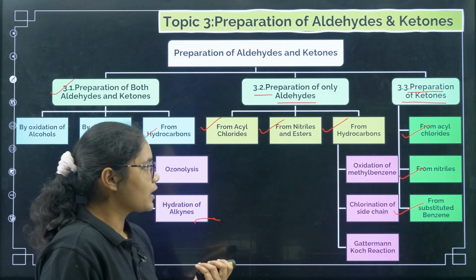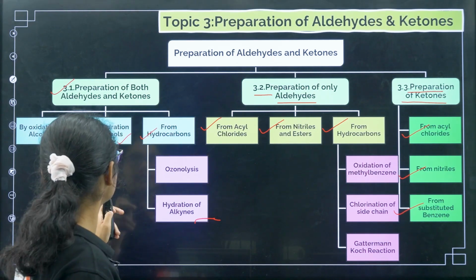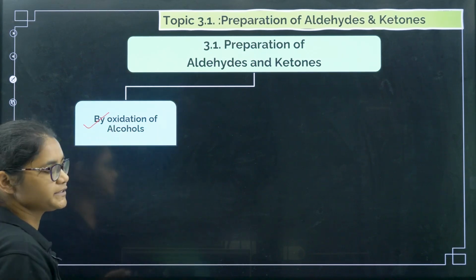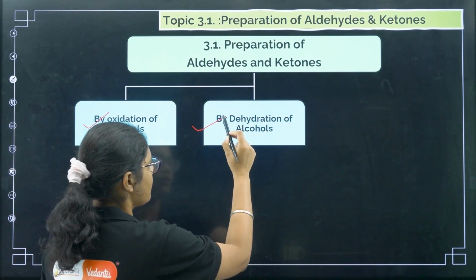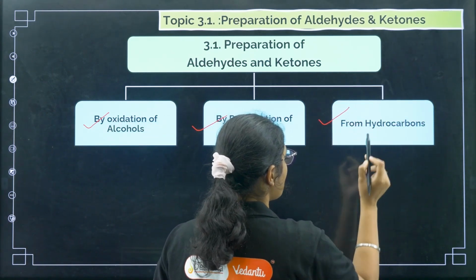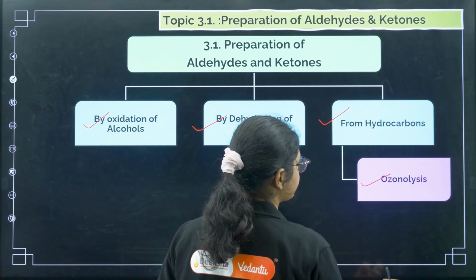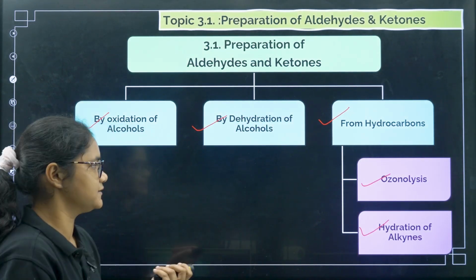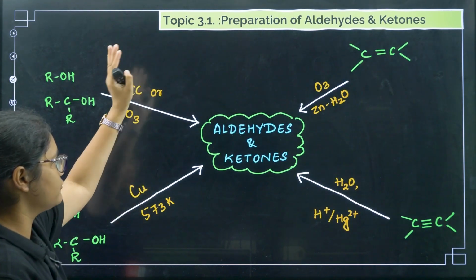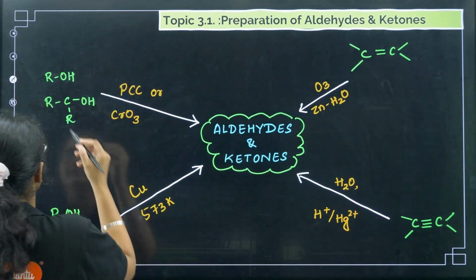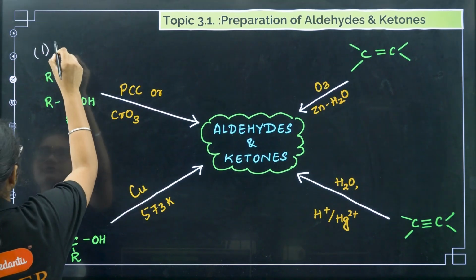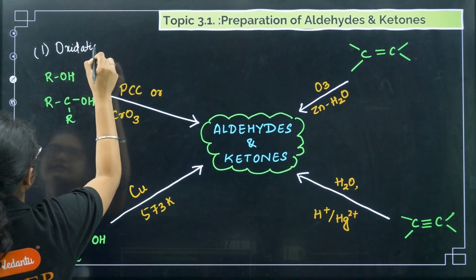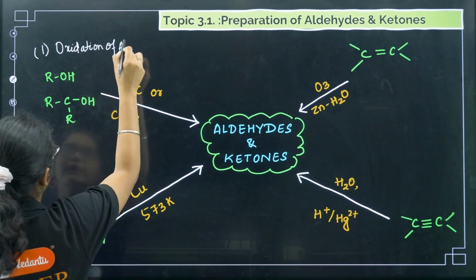Coming to the first one, preparation of both aldehydes and ketones. As I told you, first method we have here is by oxidation of alcohols, by dehydration of alcohols, and then from hydrocarbons. From hydrocarbons we have two things, that is ozonolysis and hydration of alkynes. We'll come back to this after we have revised this part. So the first method, number one, is from oxidation of alcohols.